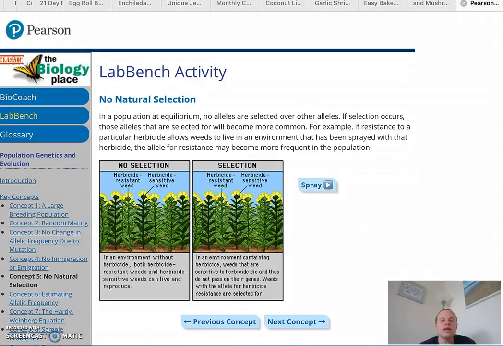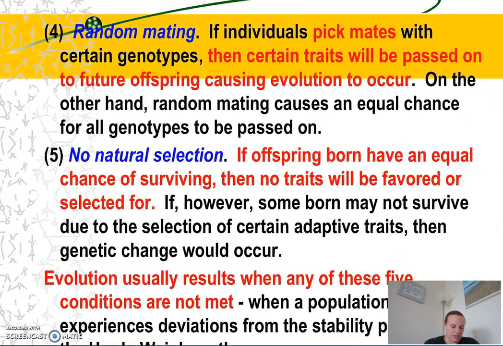For example, there are herbicide-resistant weeds, weeds that have gained this ability to survive despite being sprayed by this herbicide that's supposed to kill them. And then eventually this herbicide resistance, which is a favorable characteristic, will be passed on to offspring, and now this allele becomes more common in that population.